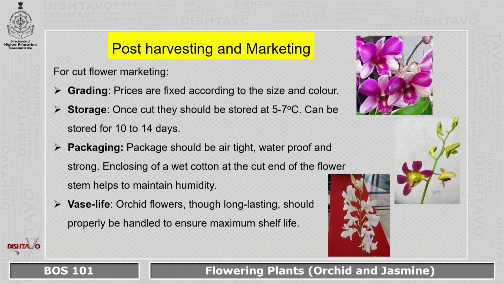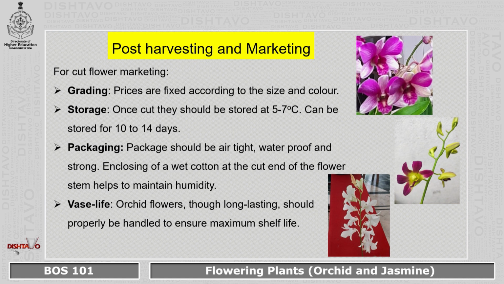Once it is harvested, it needs storage. Once cut, it has to be given a cold treatment, around 5 to 7 degrees Celsius, and in this way it can be stored for nearly 10 to 14 or 15 days. And as it is transported, mostly exported to other countries, it needs to be stored well. For marketing, we need good packaging.